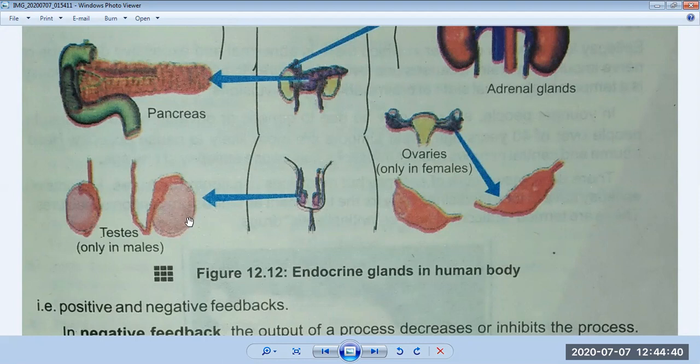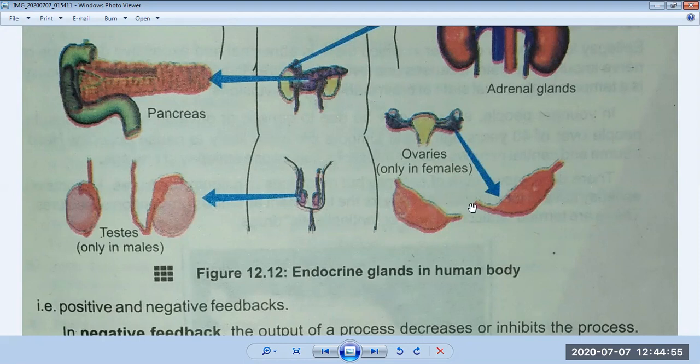So the male has hair on the face and a deeper voice, and in the female the hormone causes the development of the breasts.